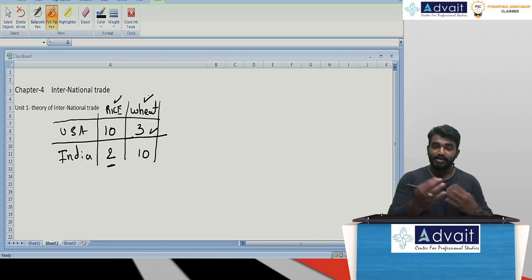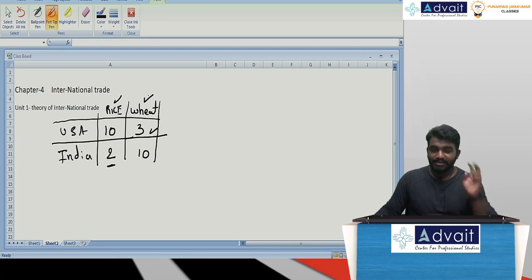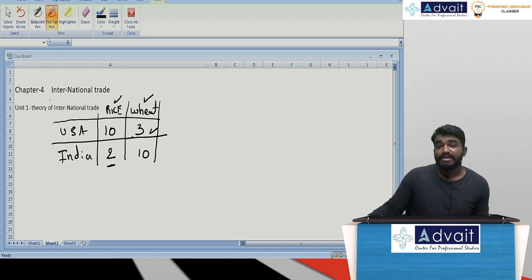Now we are comparing India and USA. India is taking only 2 labor hours, but USA is taking 10 labor hours. So, lower is better in terms of labor hours required. India should produce more rice and export rice. USA should produce more wheat and export wheat. This is what the absolute advantage theory speaks about.